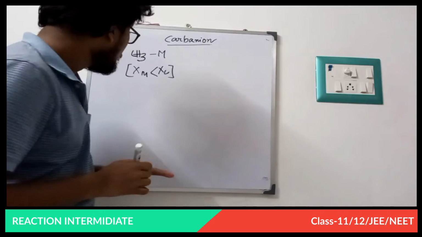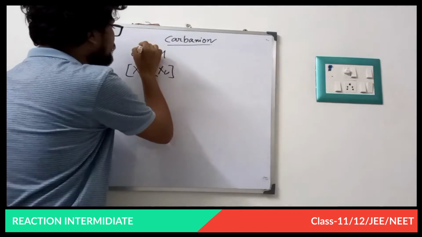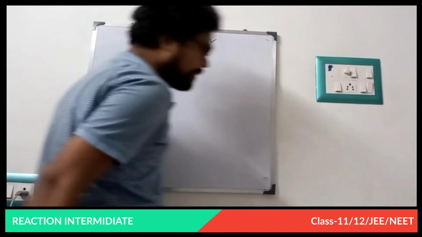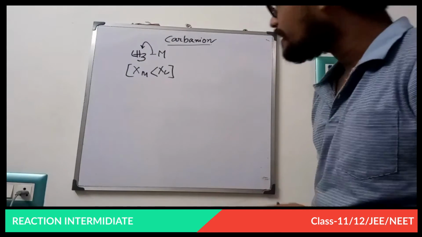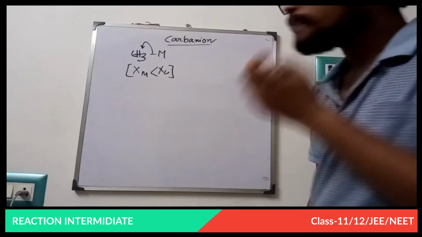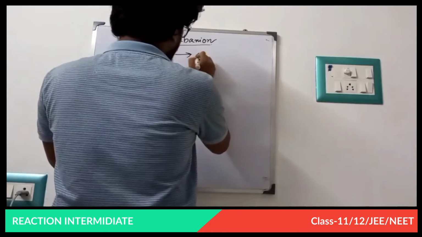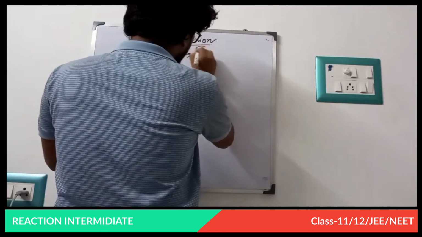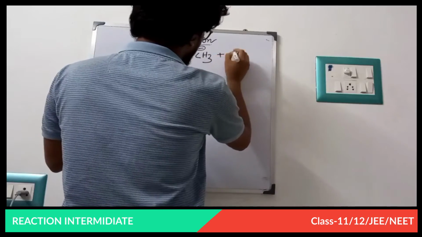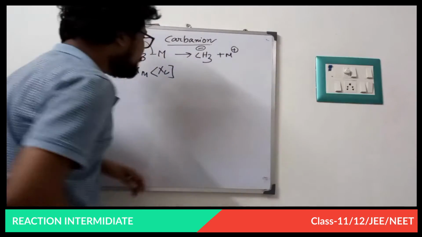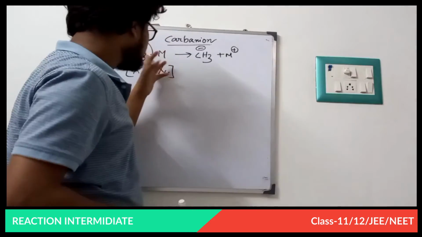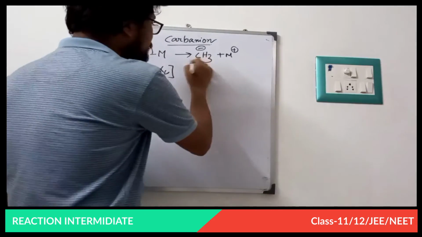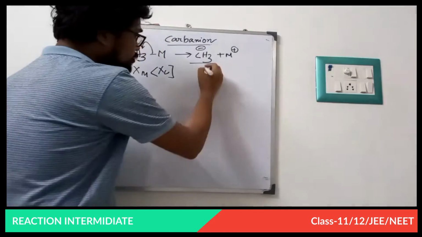Now what happens? Then the metal donates its electron density to the carbon atom, and the carbon becomes negatively charged. This can be a metal, or any other group which is less electronegative than the carbon atom. Then this type of species is generated, and that is called carbanion.